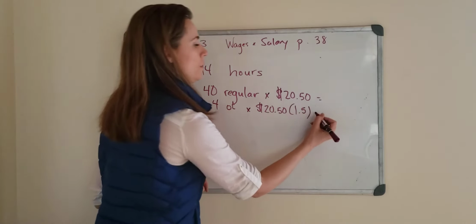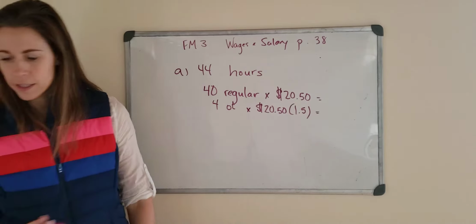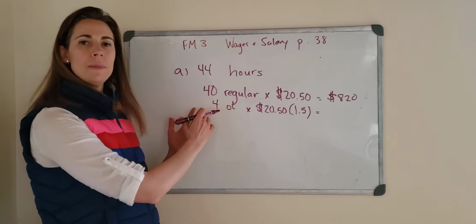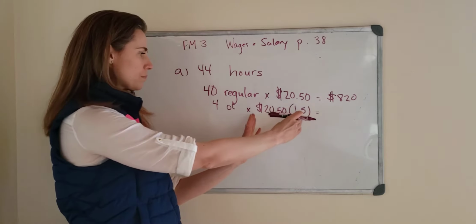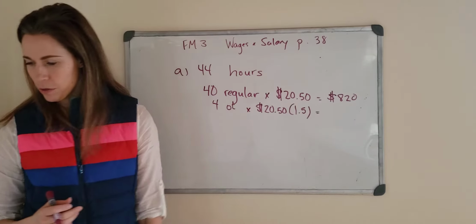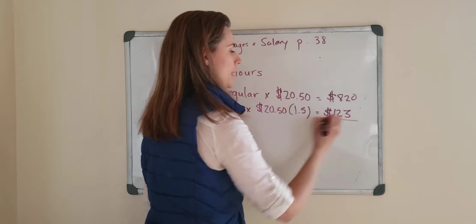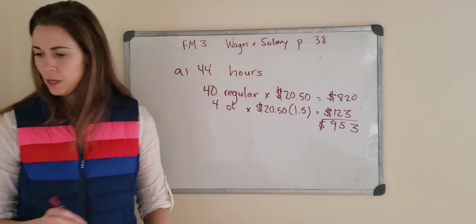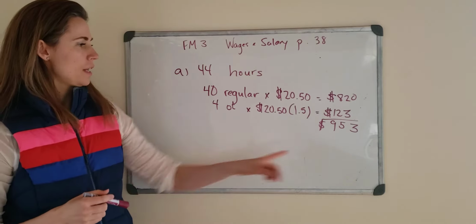Now, let's multiply these out. You can use your calculator to do this. 40 times the 20.50, I got $820. Now, with multiplication, it doesn't matter, you don't have to actually figure that out. Like I said, the 30.75, you can just multiply 4 times this, you get the same thing, okay? So when I multiply those, I get $123. Okay, and now we just need to add those up. All right, so Jake's total is $943 for that 44 hours that he worked.